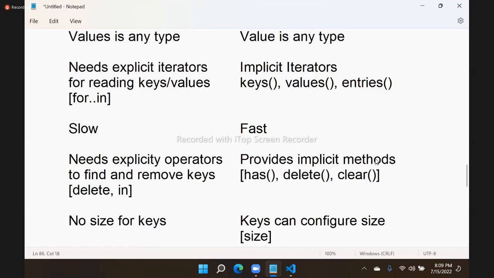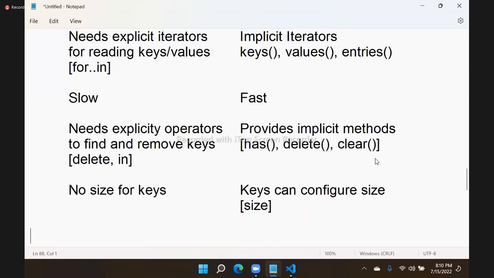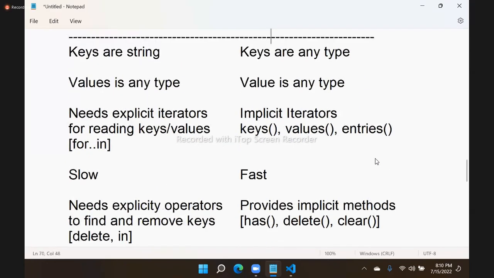So map is not a new concept. Map is there in JavaScript. But what are the differences between maps and objects? Very frequently asked. Because of the latest versions of JavaScript used with TypeScript, they ask these latest points. So this is generally how the difference is.